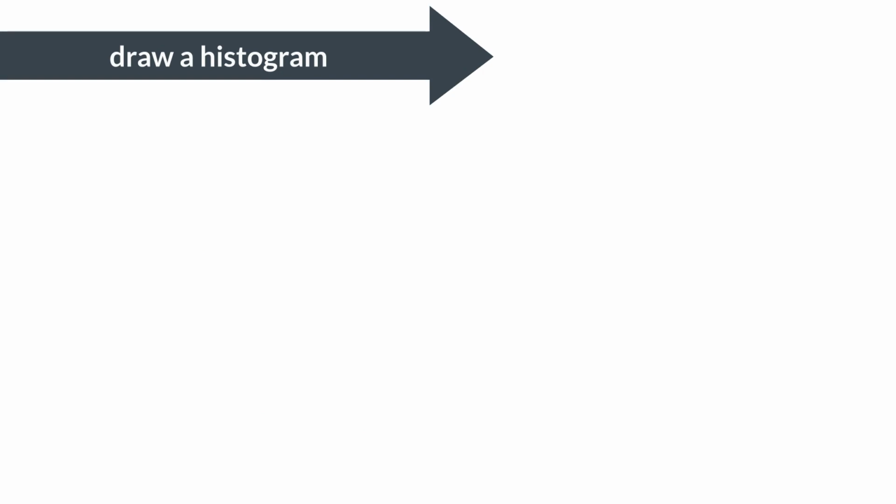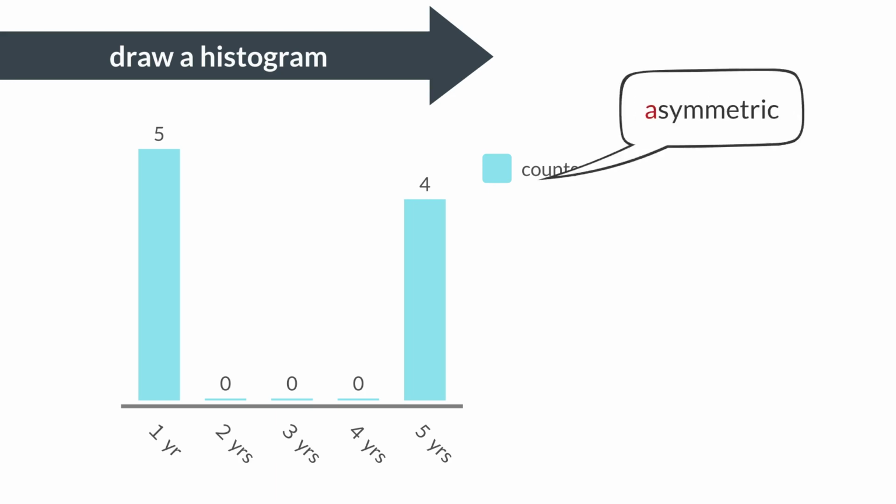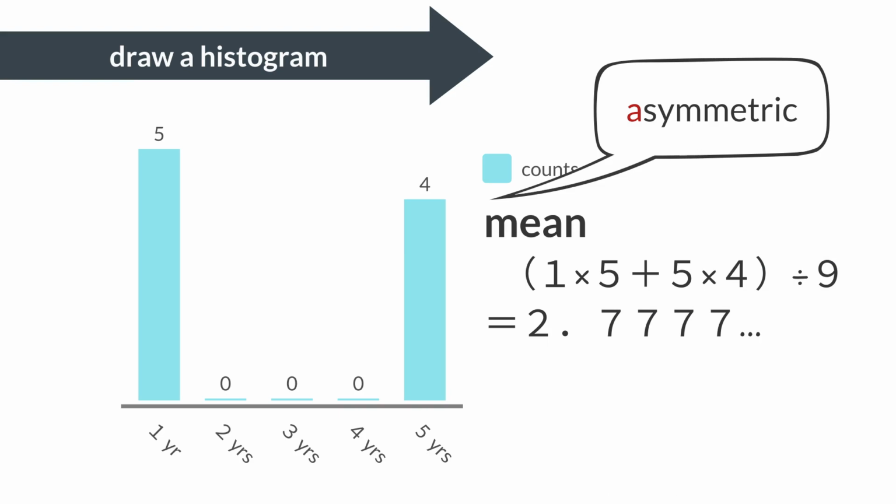Now, let's consider a different distribution. In this case, we have 5 people with 1 year, no one from 2 years to 4 years, and 4 people with 5 years. It is an asymmetric distribution, quite different from the previous one. If we calculate the mean for this distribution, taking into account 5 people with 1 year and 4 people with 5 years, the average would be 2.78 years.